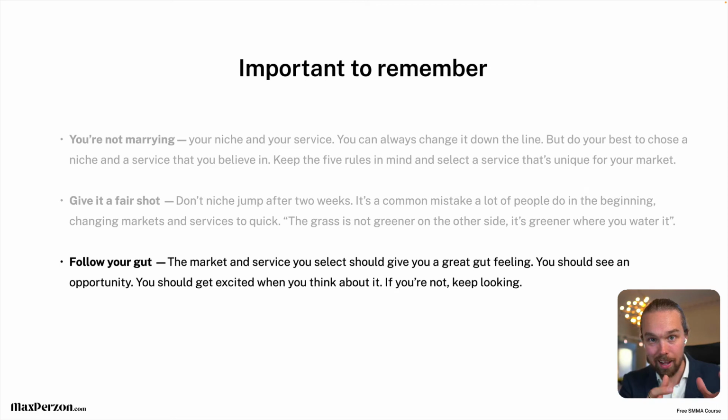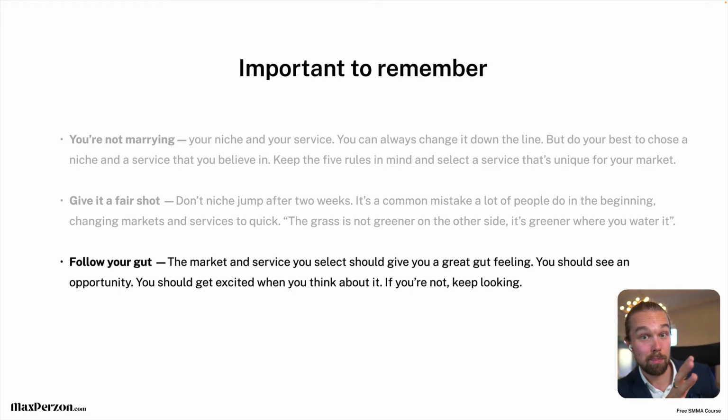So when you select a niche and you're looking into that niche and you see that everybody is doing service A, and you wonder if everybody's doing service B, and you see that nobody's doing service B, that is a good sign. Now you're starting to think as an entrepreneur. Now you're finding a new solution, right? Now you're offering something new to the market that not a lot of other agencies do.